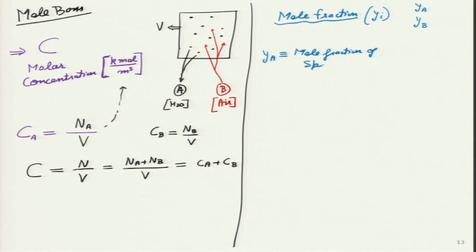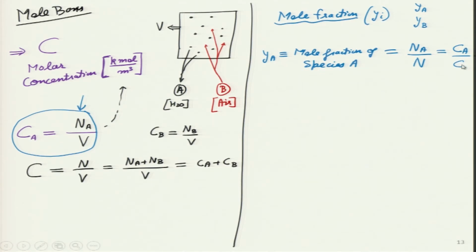of species A. So, it is the fraction of moles. So, essentially it is N A divided by the total number of moles. Okay. And using this particular fraction over here, the molar concentration definition, I can also write it as C A divided by C. So, the same analysis I can do for species B. So, it will become mole fraction of species B, and this is simply number of moles of species B divided by the total number of moles, and I can also write it in this form.